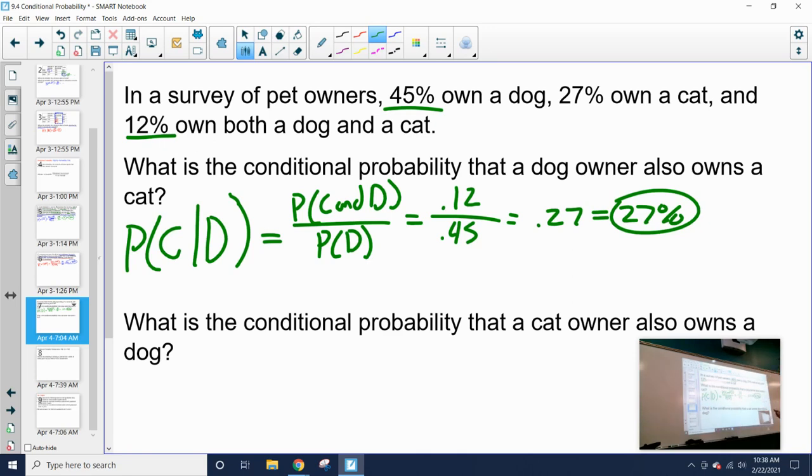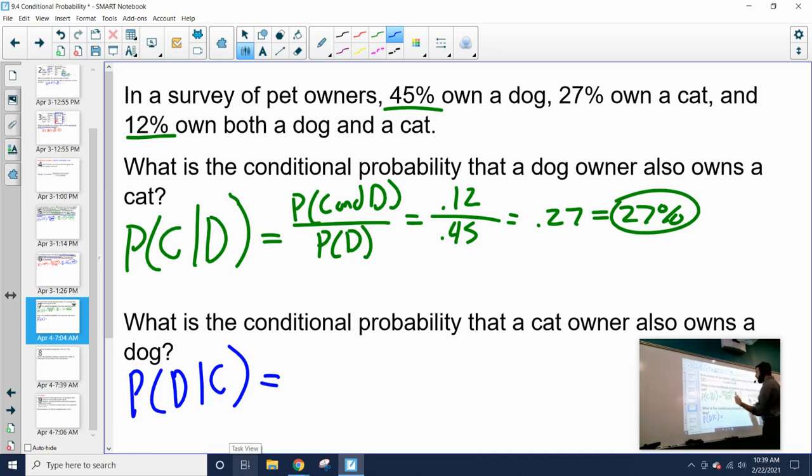Okay, now we're going to do the other version. What's the conditional probability that a cat owner also has a dog? We already looked at the dog owner having a cat. What about the cat owner having a dog? So we're just flip-flopping it. Let's see, are these the same if we flip-flop it? Is the probability of owning a dog, given that you own a cat, the same as the probability of owning a cat, given that you have a dog? It sounds like it should, but let's check.